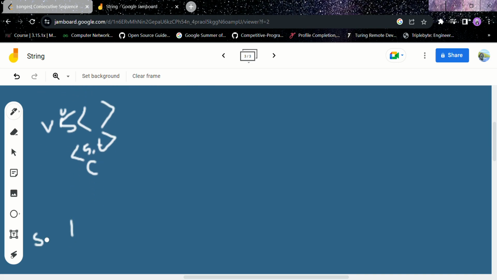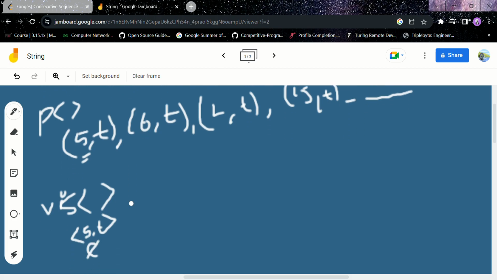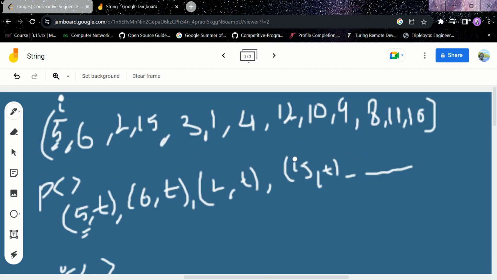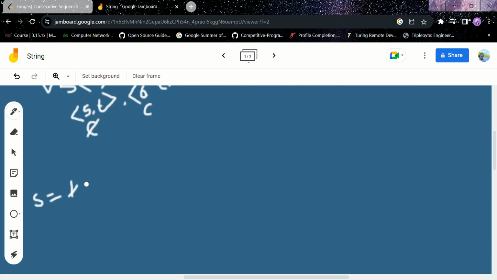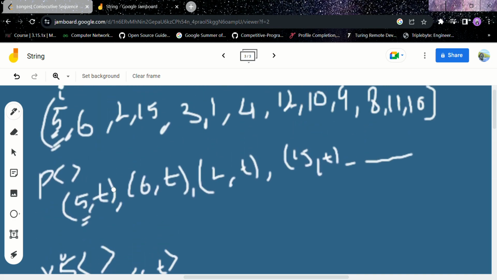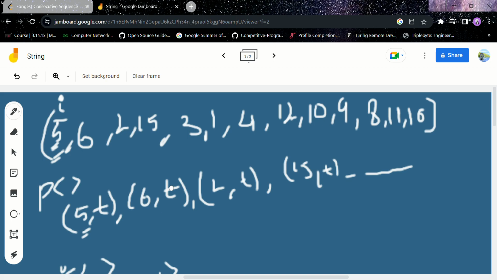Now current plus plus, that means 5 plus 1 equals 6. Is 6 present? Yeah, 6 is present in the map. So I will mark 6 visited, current goes here, and sequence becomes 2. Now 6 plus 1, current plus 1, is 7. Is 7 present here? No, 7 is not.